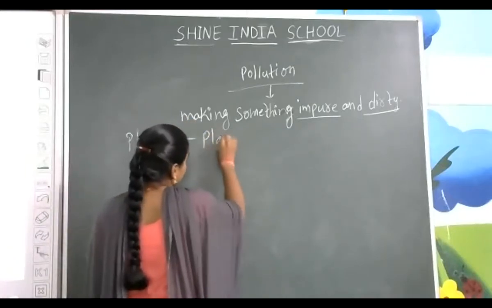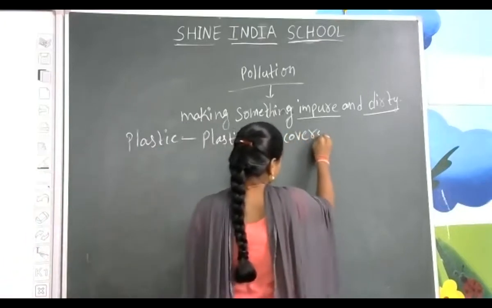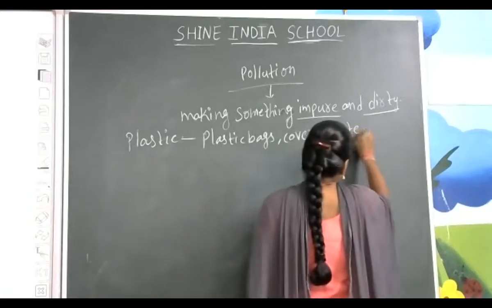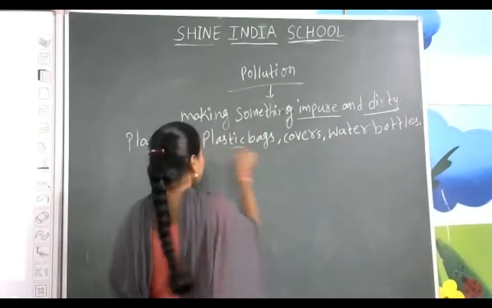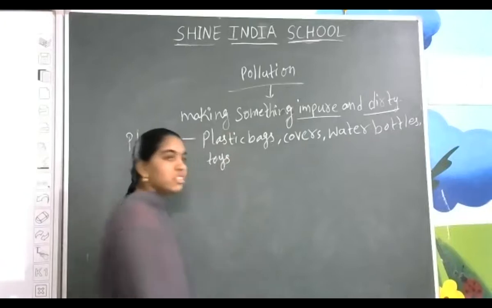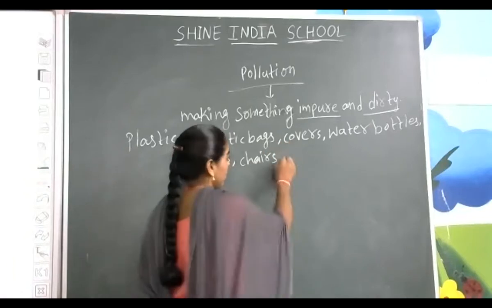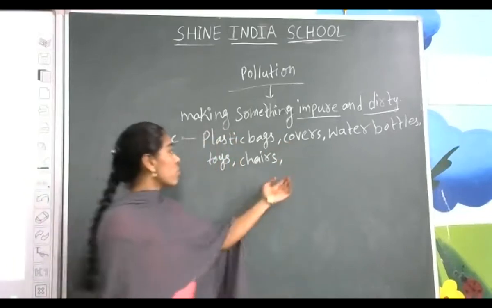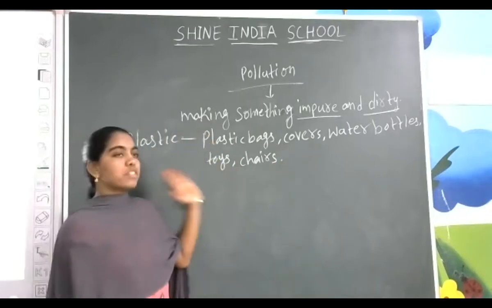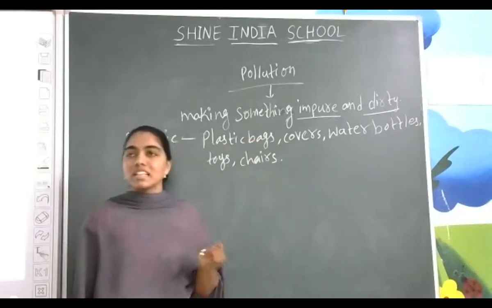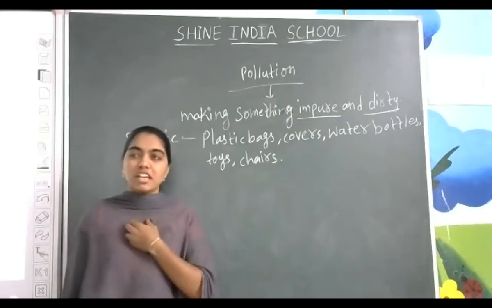Yes, plastic bags, or you can say covers also. Covers. And next, water bottles. And what you have seen? Toys. Chairs. Most of the things are made up of plastic, like plastic bags, covers, all these things. Because of that, we are getting the environment polluted by ourselves. Not by anyone.